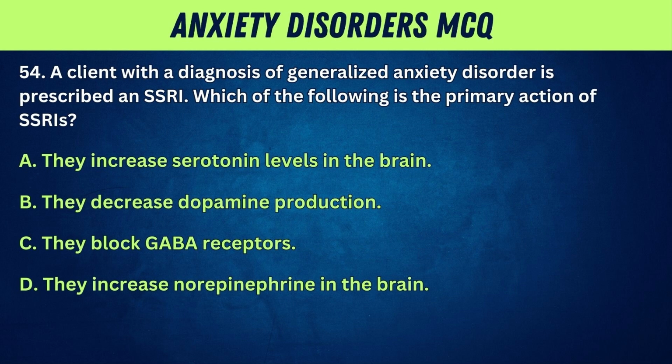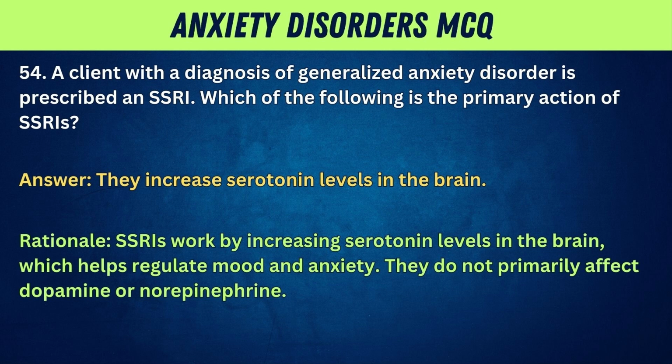54. A client with a diagnosis of generalized anxiety disorder is prescribed an SSRI. Which of the following is the primary action of SSRIs? A. They increase serotonin levels in the brain. B. They decrease dopamine production. C. They block GABA receptors. D. They increase norepinephrine in the brain. Answer: They increase serotonin levels in the brain.